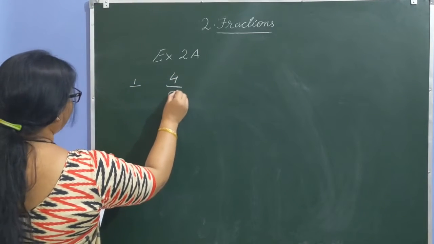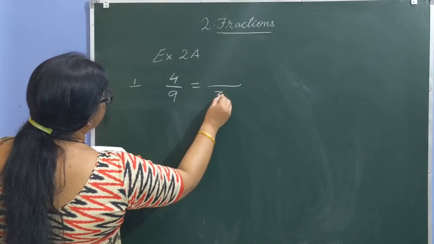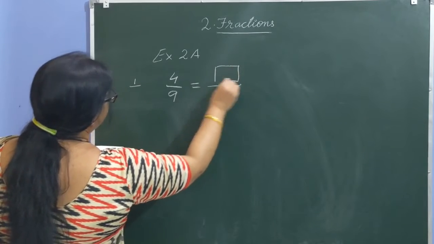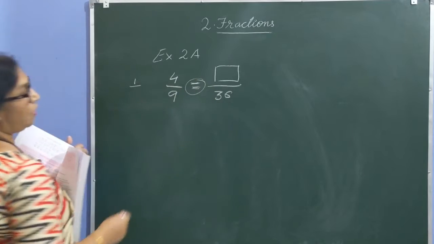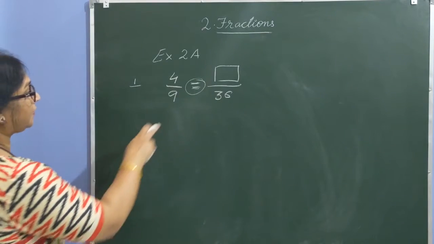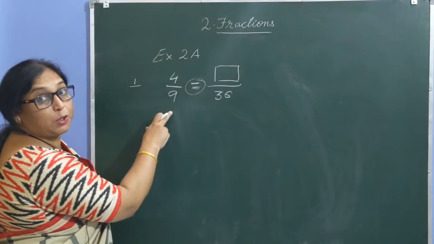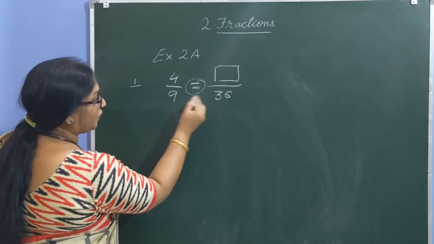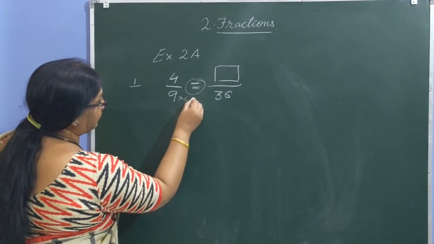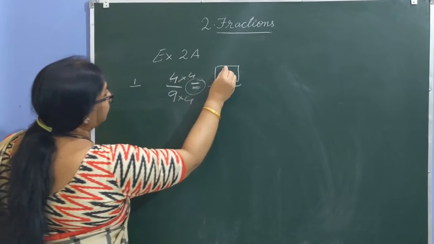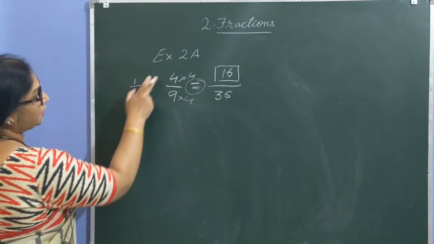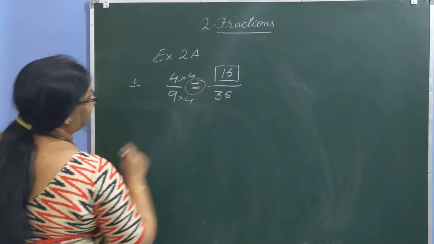Question number 3, first one is 4 by 9 equals to, here is 36 and you have to fill this. Children, what is the sign here? The sign is of equal to. So when you have the sign of equal to, it means you have to find out the equivalent fraction. 9 into which number is 36? 9 into 4 is 36. The same number you multiply up, into 4. So 4 into 4, 16. So the equivalent fraction of 4 by 9 is 16 by 36.